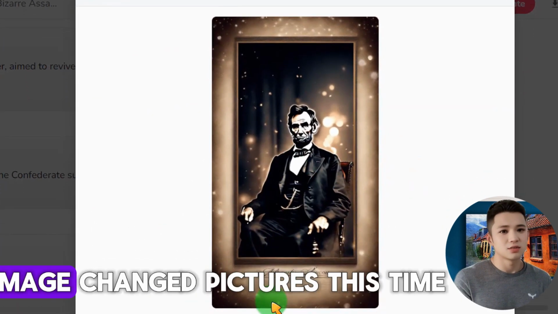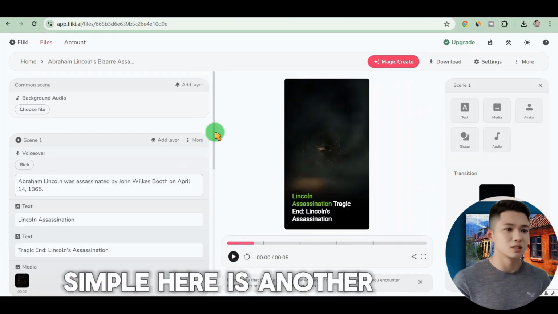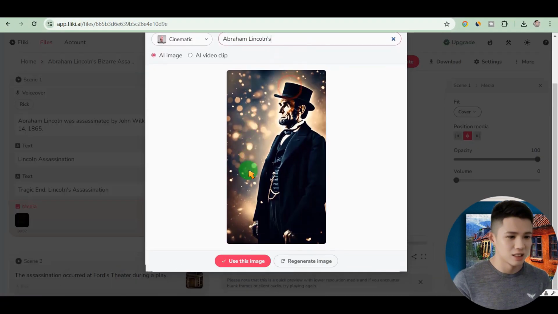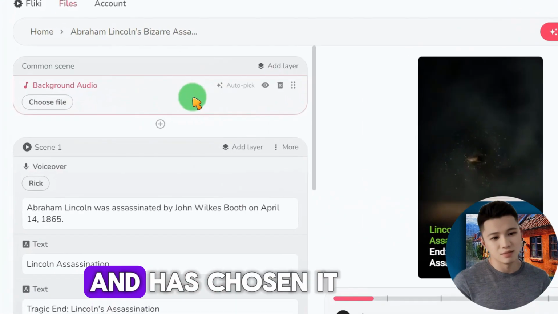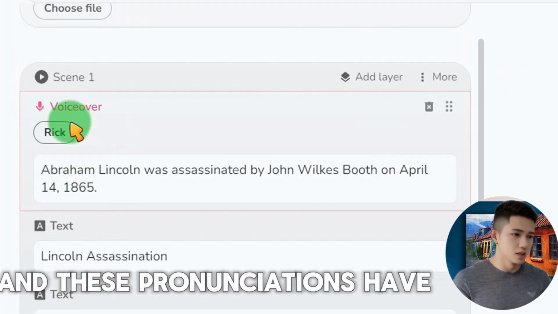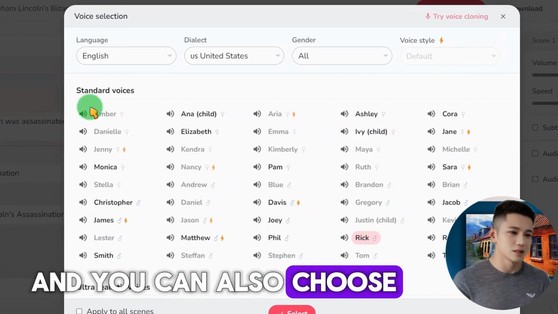You can use this image. Changed pictures. This time it is also very simple. Here is another one generated. Or I can make another one. It already has background music and has chosen it for you. And these pronunciations have been selected for you. And you can also choose.